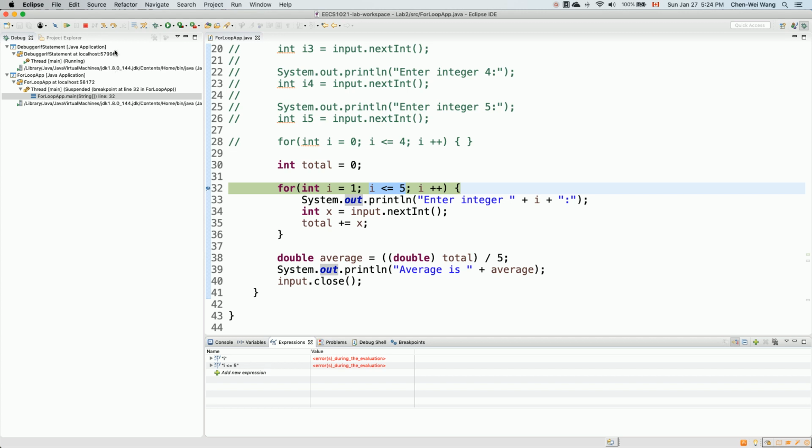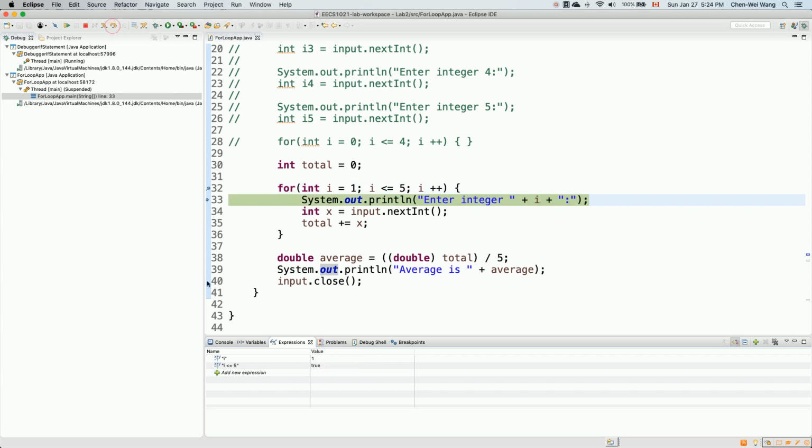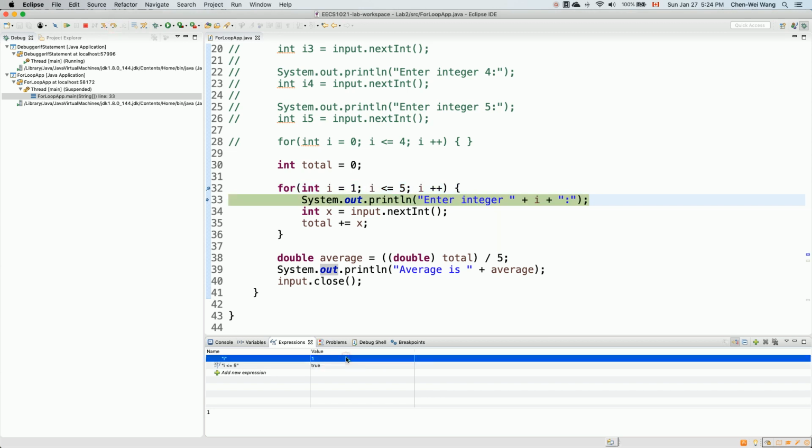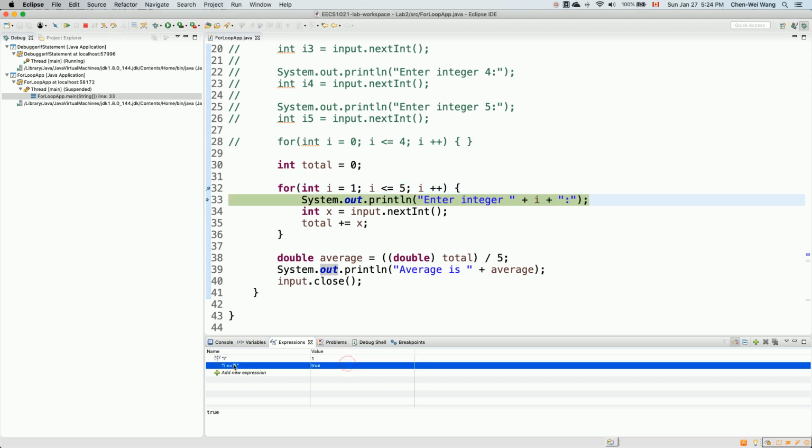So now for the very first time, let me say step over. You can see I is initialized to 1, and 1 less than or equal to 5 gives me true. That means I'm entering the body of the loop, which is from line number 33 to line number 35, for the very first time, right?